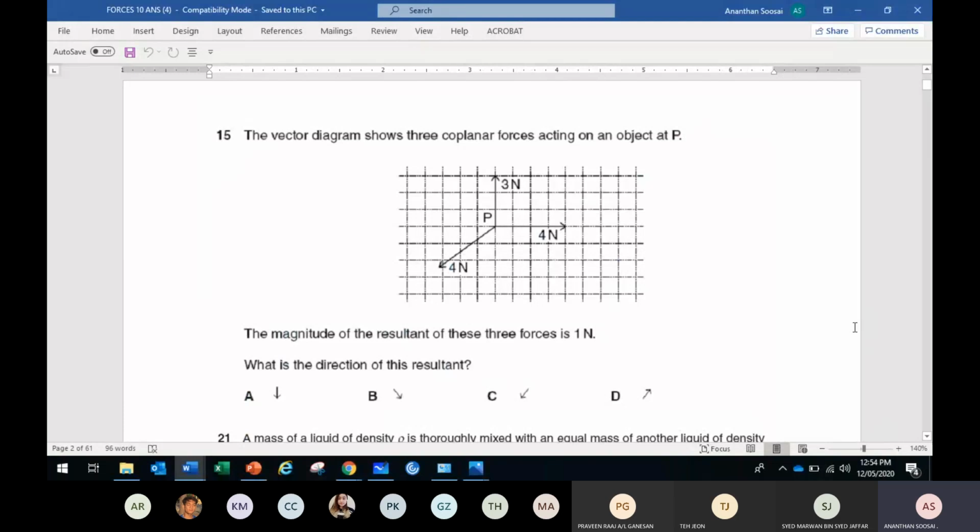The vector diagram shows 3 coplanar forces. Coplanar means the forces act in the same plane, like the table is the same plane. All forces act parallel to the table. No force acts upwards, out of the table. Coplanar means all forces are in the same plane, two-dimensional. The magnitude of the resultant force of these 3 forces is 1 Newton. What is the direction of the resultant force?